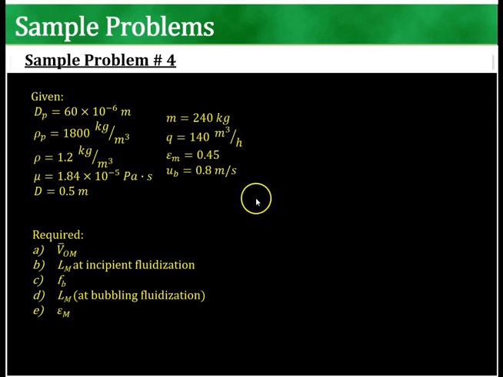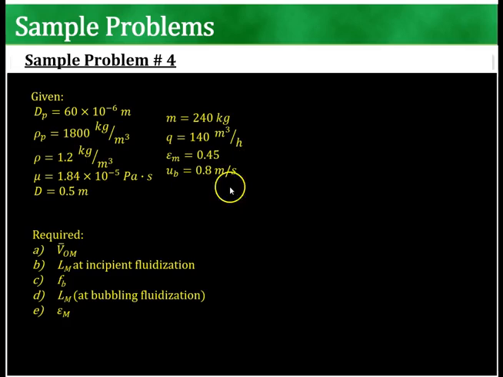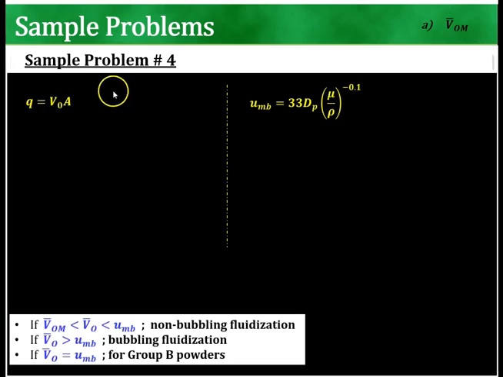Please do take note that it is known that the average bed voidage at incipient fluidization, so just when it begins to fluidize, the voidage or the porosity is 0.45 and that the bubble velocity is 0.8.